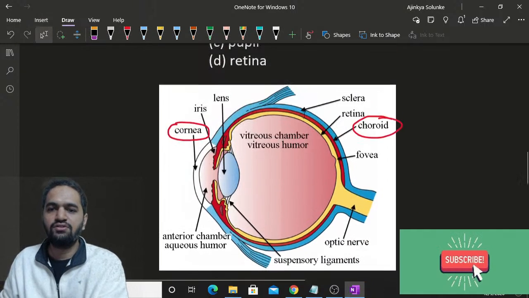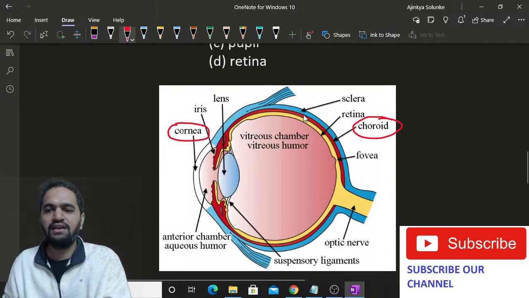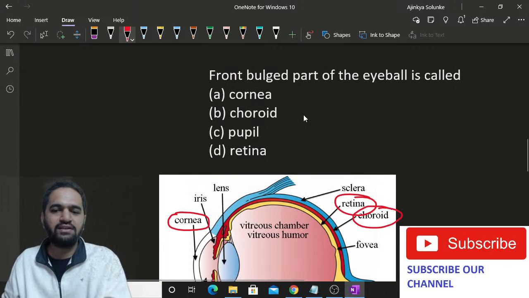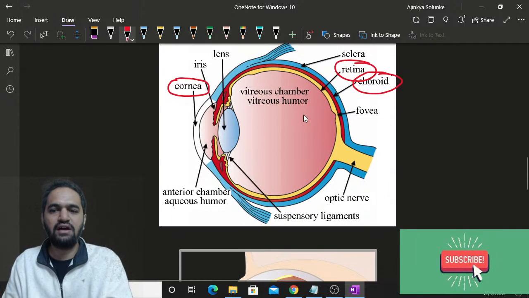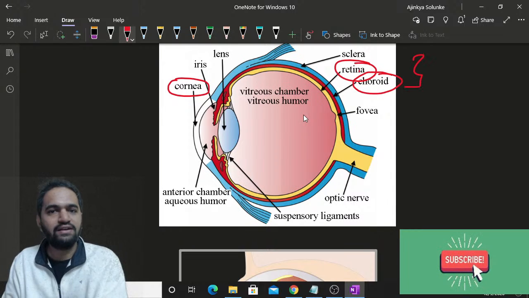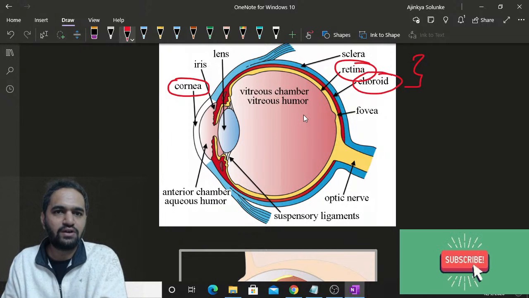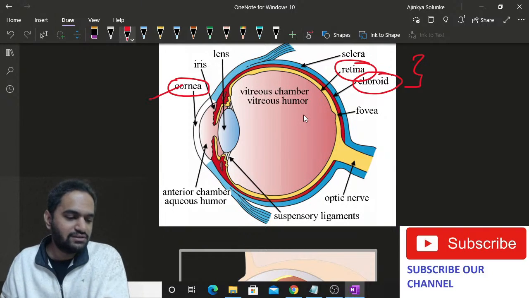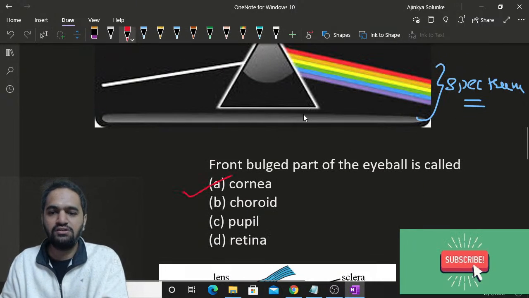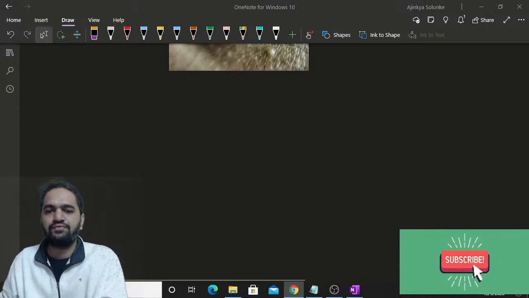Okay, fine. So we have understood that the pupil is in the front. What about the retina? The retina is present at the back. The question is, out of these, which is the front part then? We have already seen where the pupil is and the options. The answer is going to be cornea. We can see the retina and choroid are already at the back. The pupil is present in the front, but it is basically the central part of your eye. So you can just say cornea is your answer. Cornea is the one which is present outside. Correct? Okay. Can we move on now?